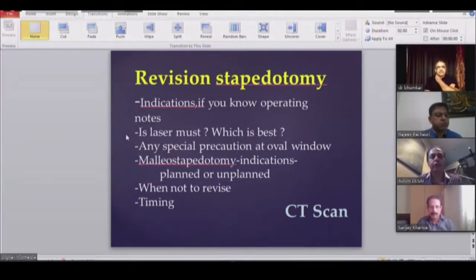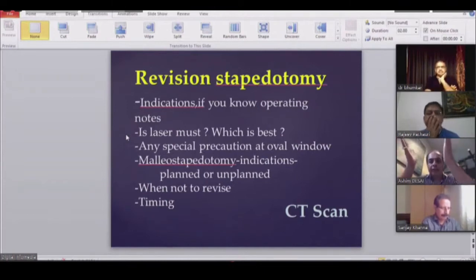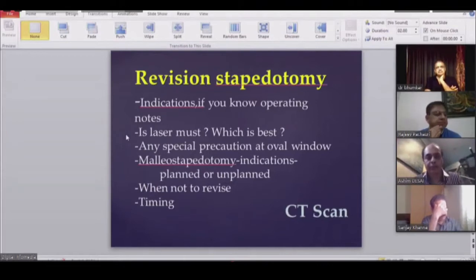Most of the time, what would have happened is that people generally don't saucerize very well. They sort of tunnel it in, so there's a funnel inside. No, I am asking you, boss, you have done an obliterative focus, and the patient comes back after 2 years with the same obliterative focus, would you revise? Boss, if I do a CT scan and find obliteration, I will definitely revise.